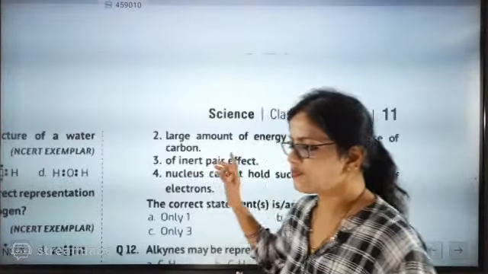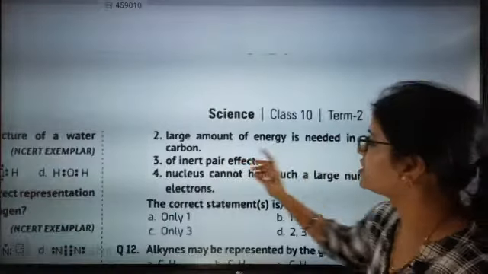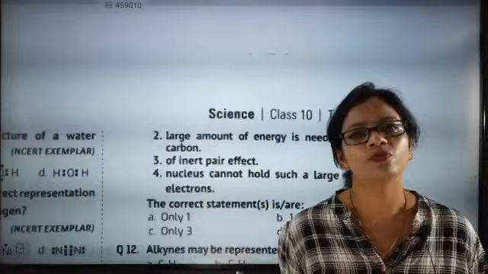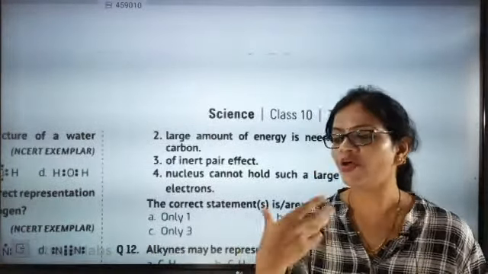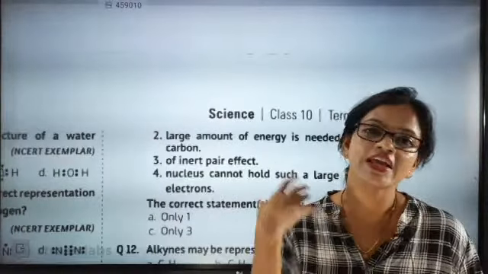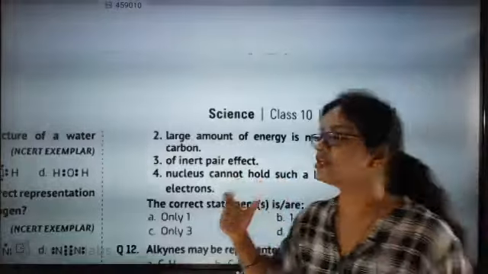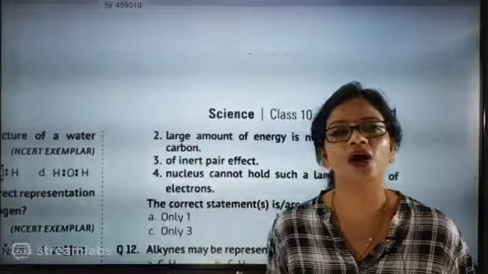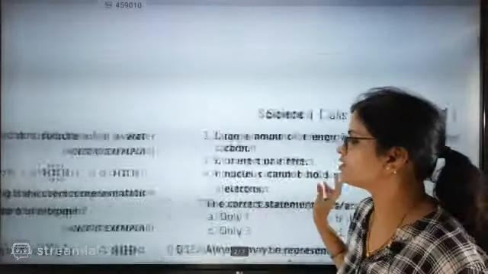Now the next important point is that a large amount of energy is needed in case of carbon. Yes, we know that if I want something from you, then I have to give you money, then only I can buy that thing from you. See, if I want electrons from you, then I have to give energy to you. So that means a large amount of energy is needed in case of carbon. Why? Because if we want to pluck 4 electrons out of carbon, we need to give energy. So the second statement is true.